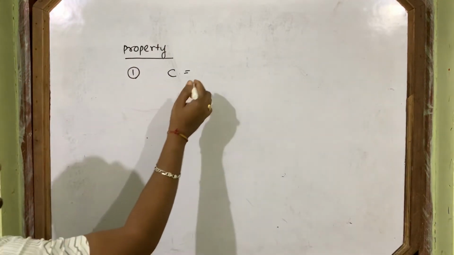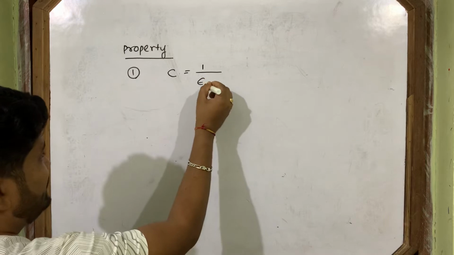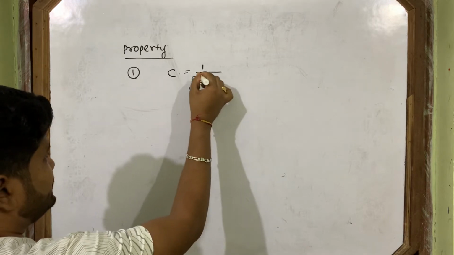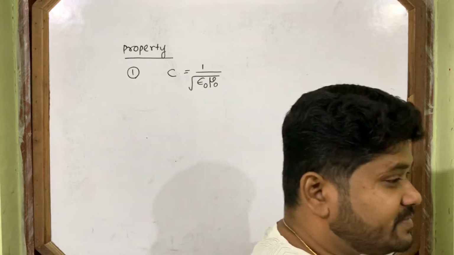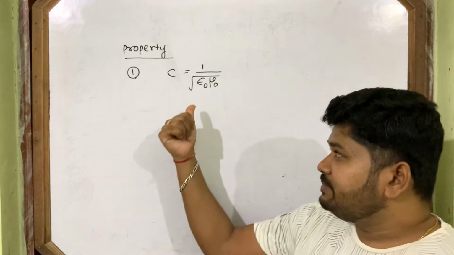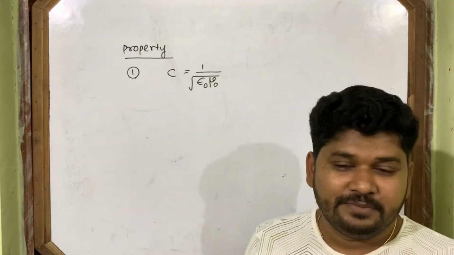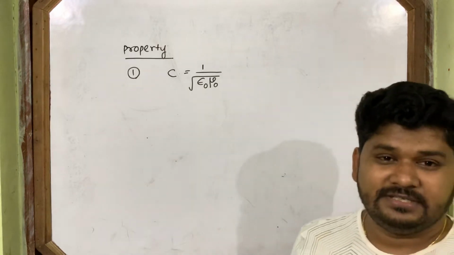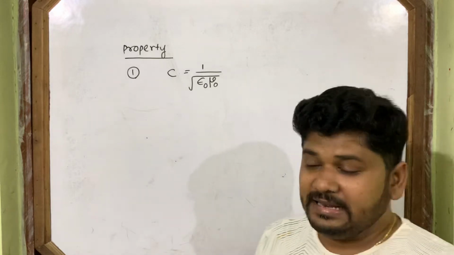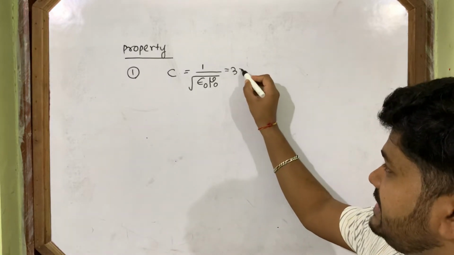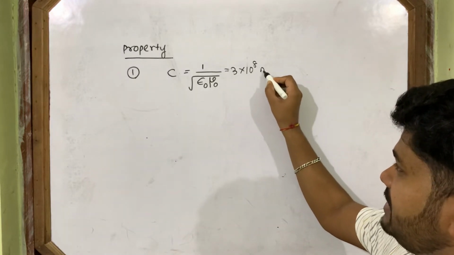And what is the formula for c? c equals 1 by root over epsilon naught mu naught. Epsilon naught comes from the electric field, mu naught comes from the magnetic field. What value of c do you know from earlier? It is 3 into 10 to the power 8 meter per second.